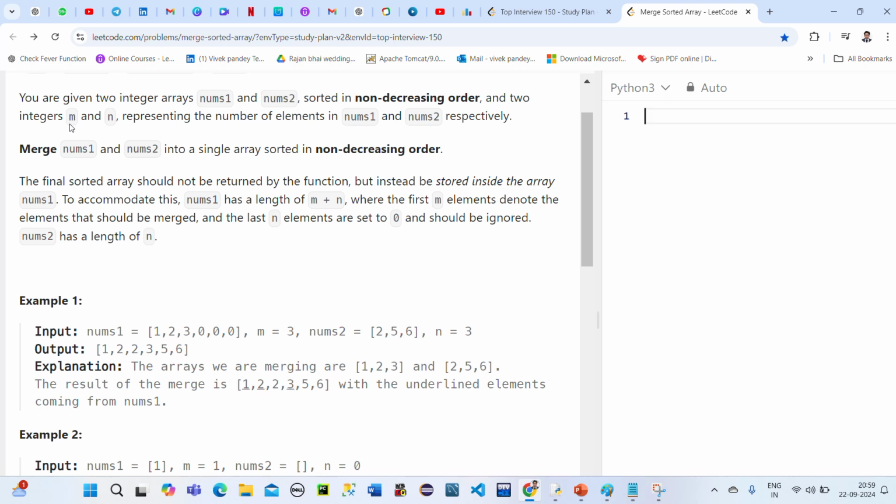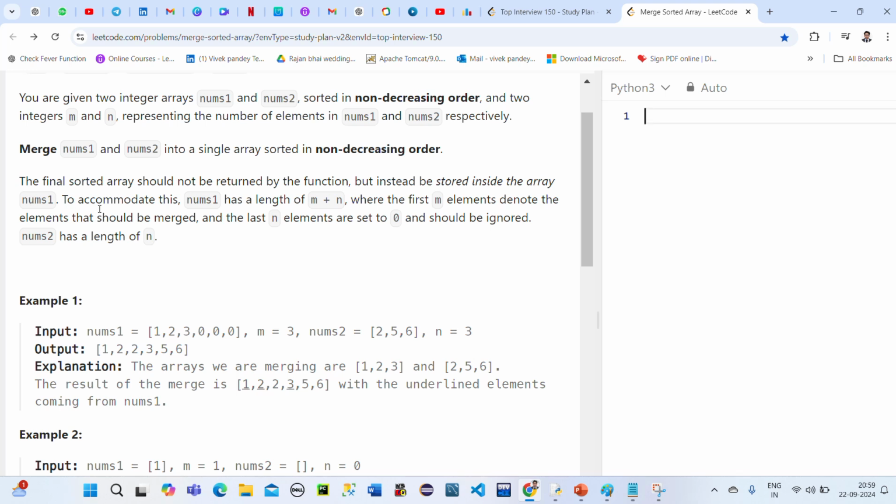And two integers m and n, representing the number of elements in num1 and num2 respectively. Merge num1 and num2 into a single sorted array. The final sorted array should not be returned by the function, but instead stored inside the array num1. So we are merging num2 into num1 such that num1 is in sorted manner.